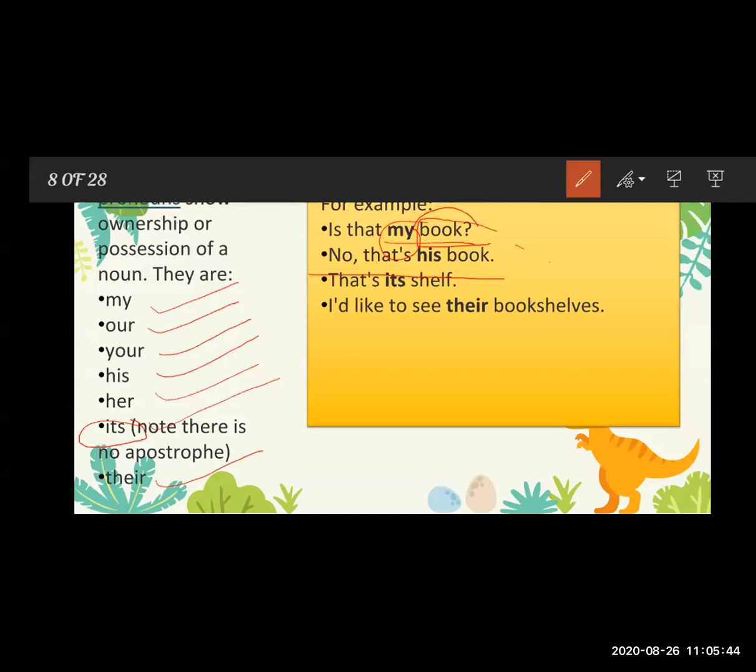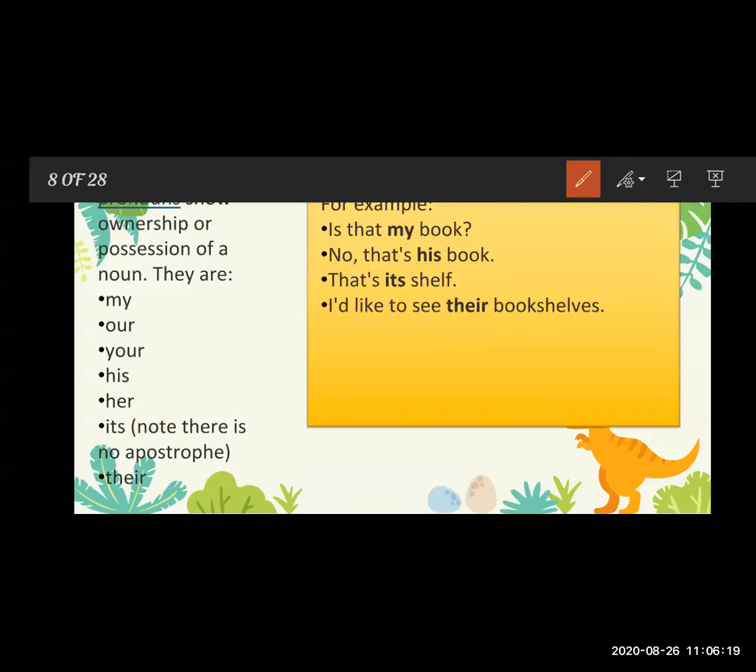Now see the next example over here. That is its shelf. So see, in this sentence also, the possession of the shelf is shown: that is its shelf. Now see the next example. I would like to see their bookshelf. Whose bookshelf? Their bookshelf. Now see, in this sentence there is the possessive pronoun.